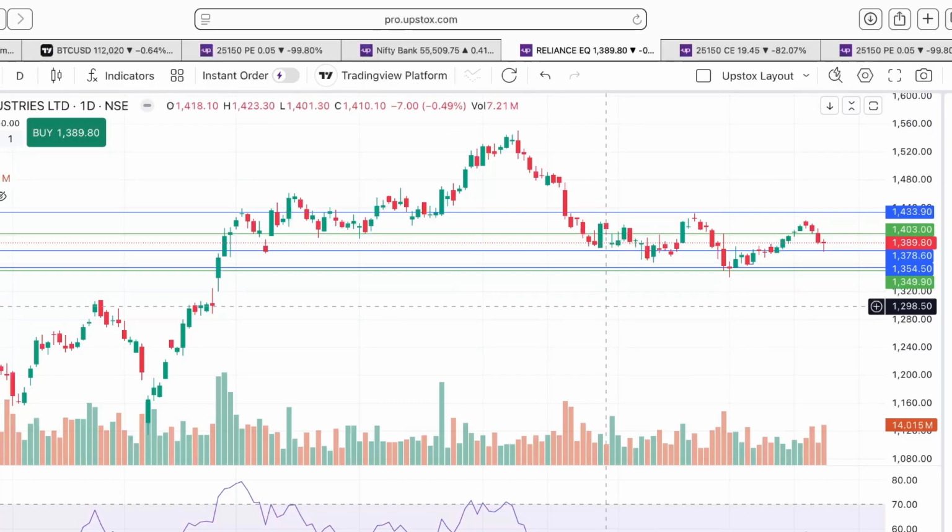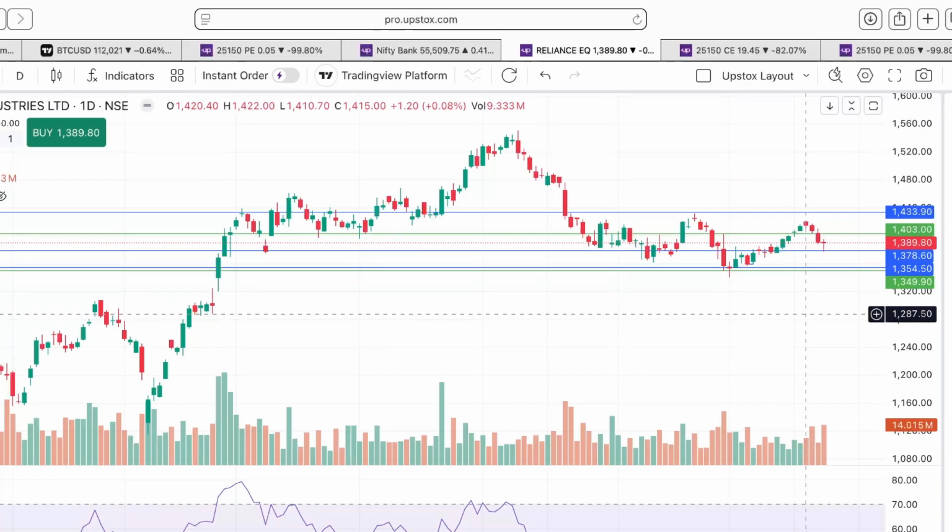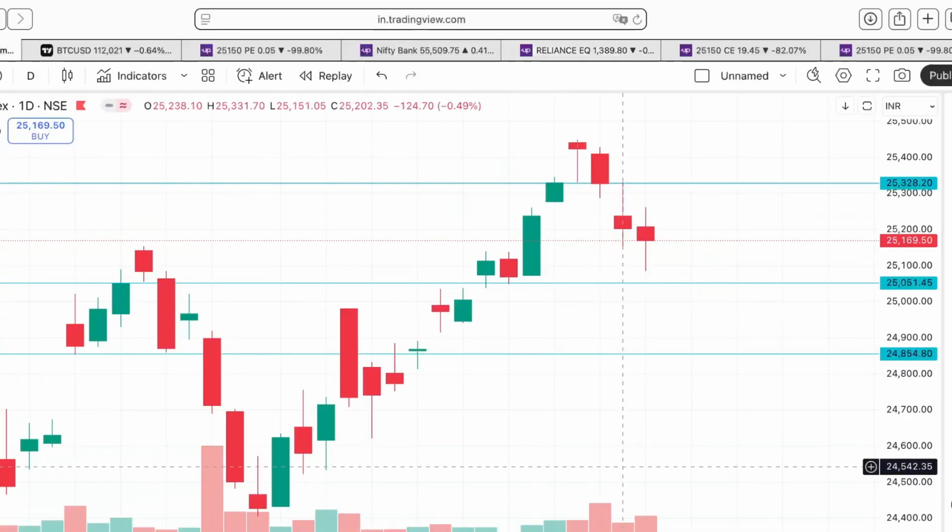The same thing: on 30th of July it was 1420, on 21st of August it was around 1430, and this time on 18th of September it is around 1420. So on 18th of September Reliance was at 1420, Nifty made a hanging man, and Bank Nifty made a hanging man. So at least the calls are out, and we only have to see the puts. That's all for the daily analysis.